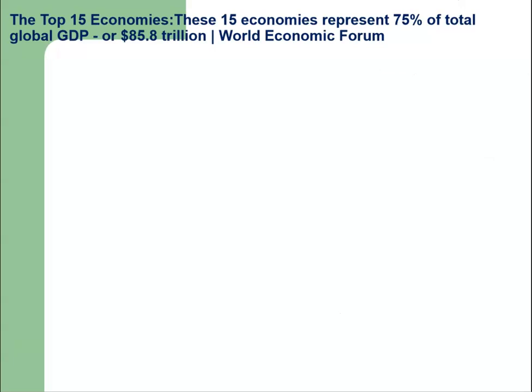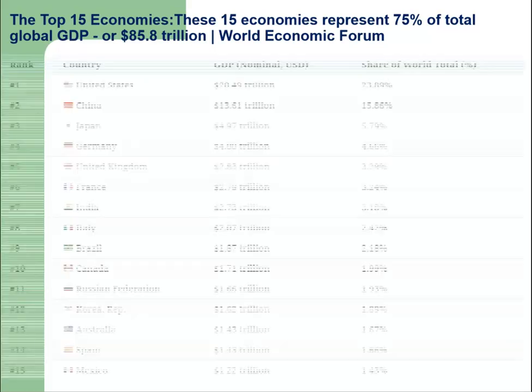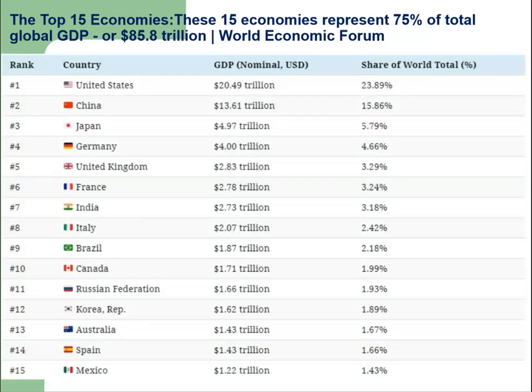these 15 economies constitute about 75% of the total global GDP, or 85.8 trillion US dollars. And the list is topped by United States, which accounts for 23.89%, followed by China, Japan, Germany, United Kingdom, France, India, Italy, Brazil, and so on.